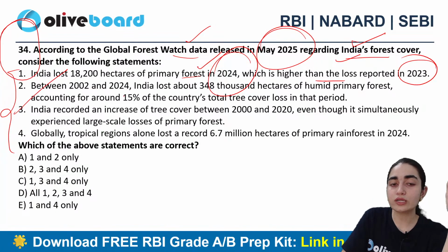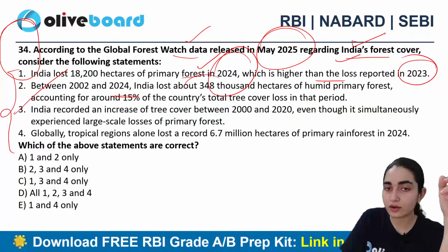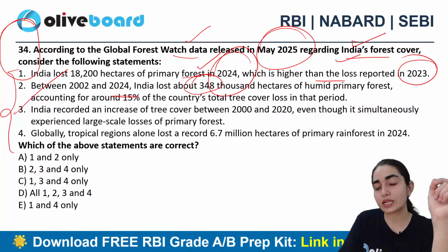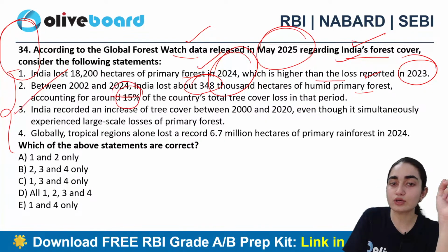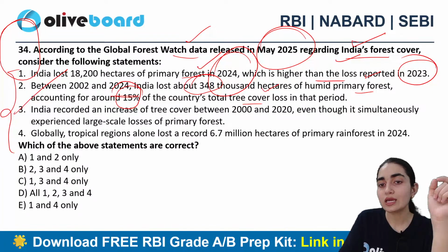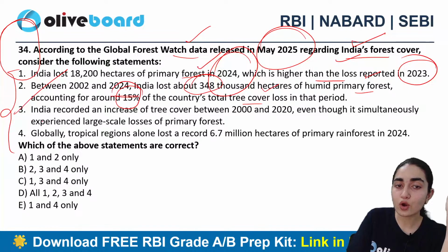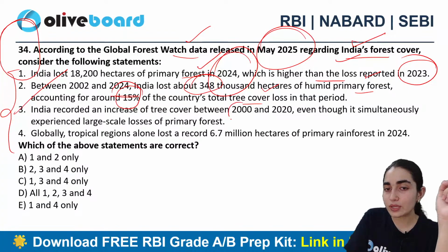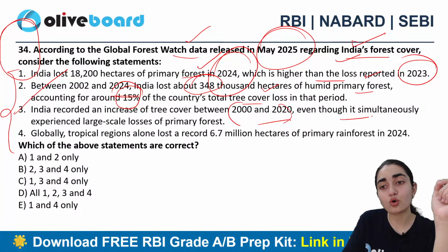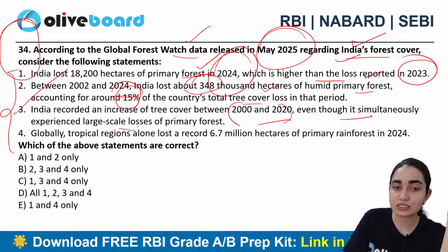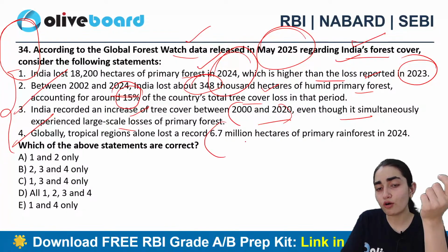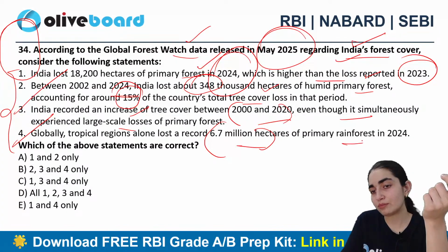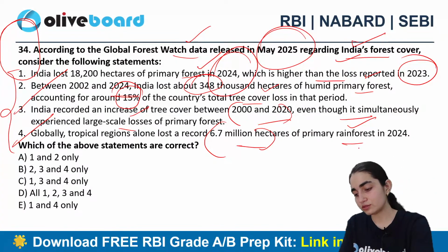Between 2002 and 2024, India lost about 348,000 hectares of humid primary forest, accounting for around 15% of the country's total tree cover loss in that period. India recorded an increase of tree cover between 2000 and 2020, even though it has simultaneously experienced large-scale losses of primary forest. Globally, the tropical region alone lost a record 6.7 million hectares of primary rainforest in 2024.